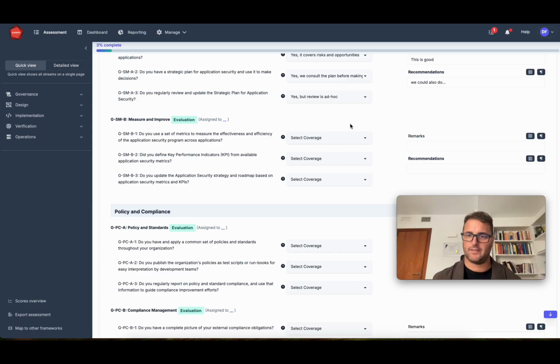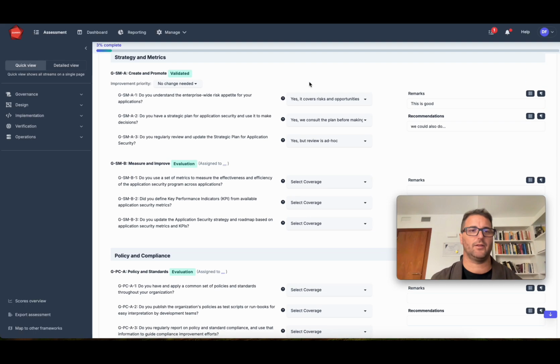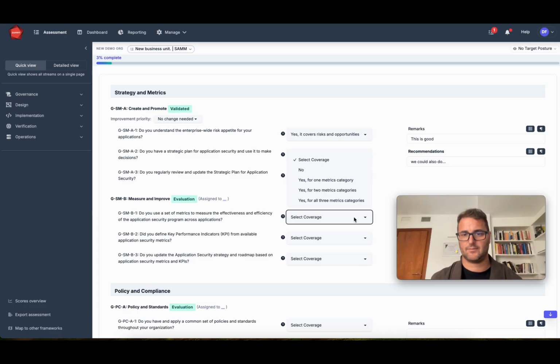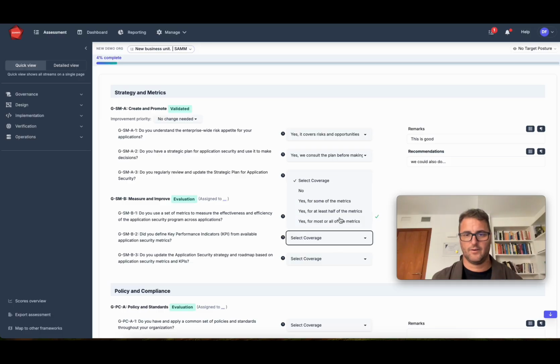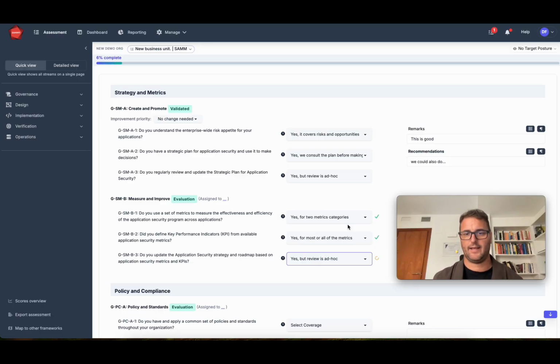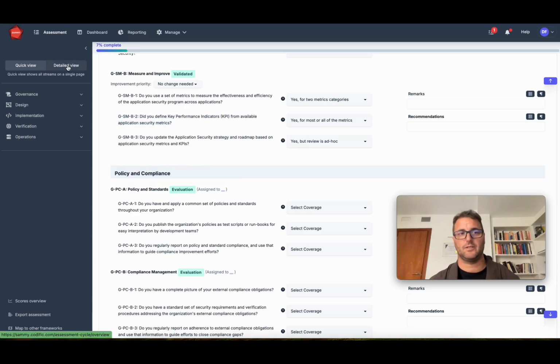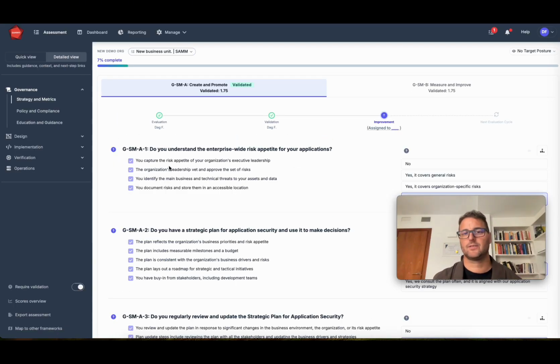audit trail of everything that has been assessed, changed, commented, and so on. On the top you will see a progress bar. The progress bar is currently 3% complete. As I answer more questions, more of this framework is complete, and eventually I'll reach 100%. I can also switch to the detailed view, which gives me more options.